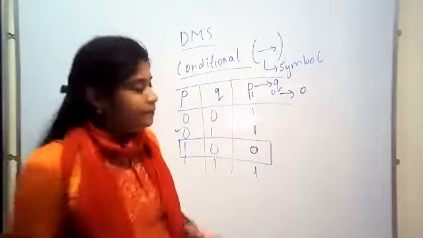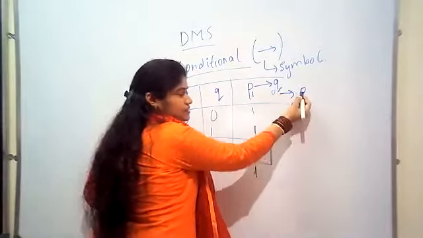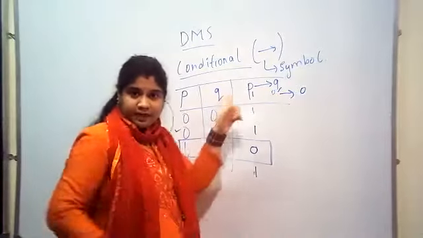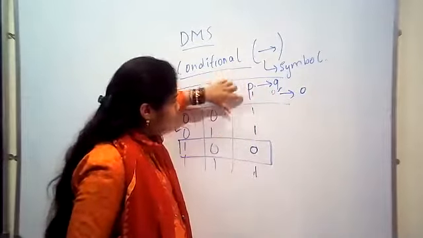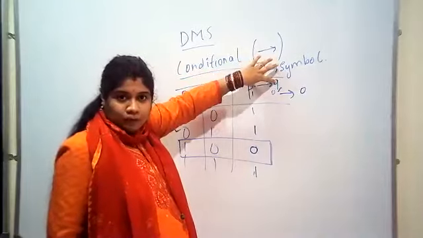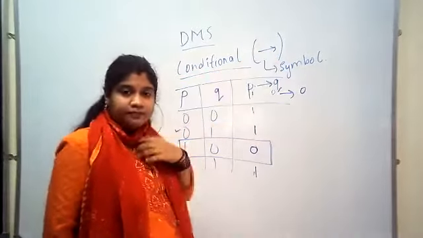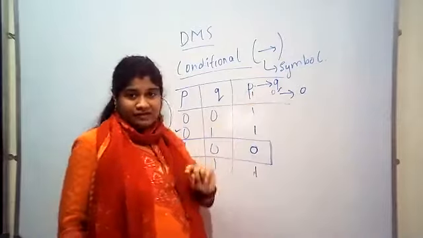Just see here. First, if P is 1 and Q is 0, only then it will be 0. Okay, if P is 1, Q is 0. First, P comes here: if is the condition, and then is the result. If P, then Q. Only then will this be the result. Now we will see another type.